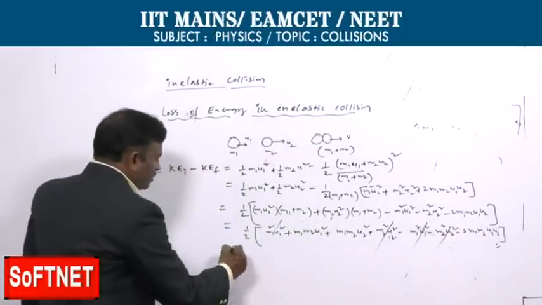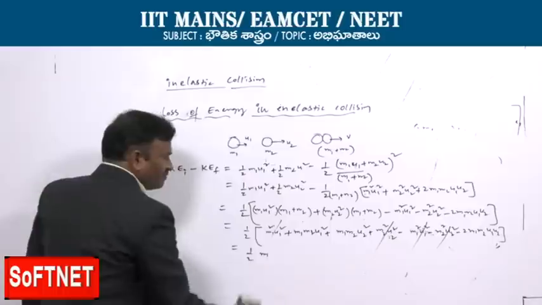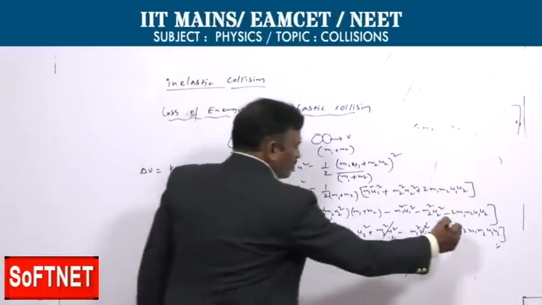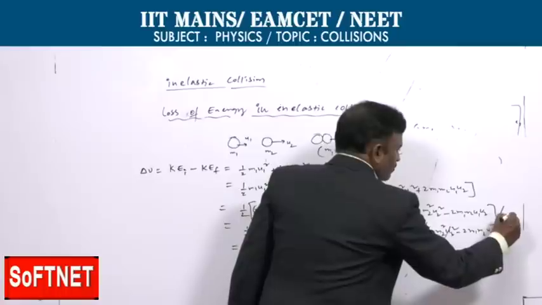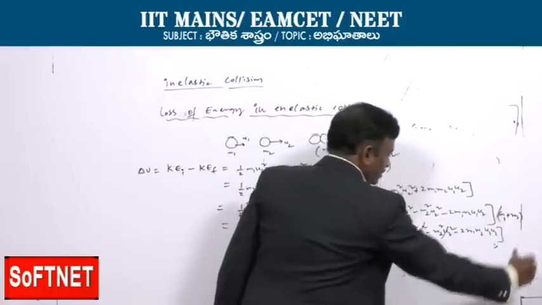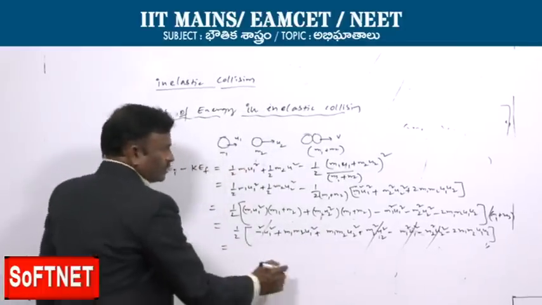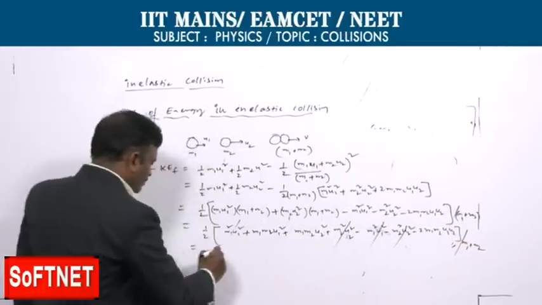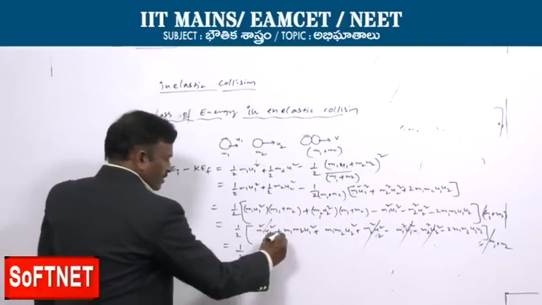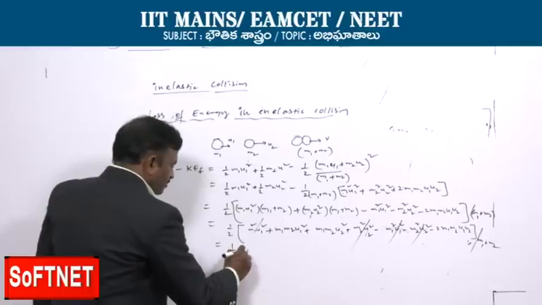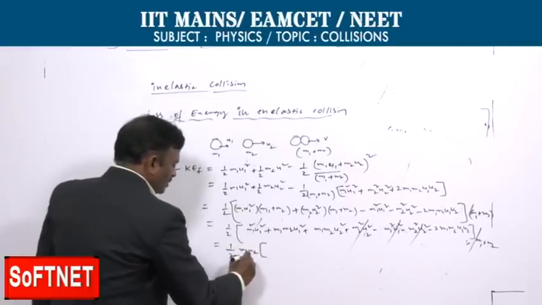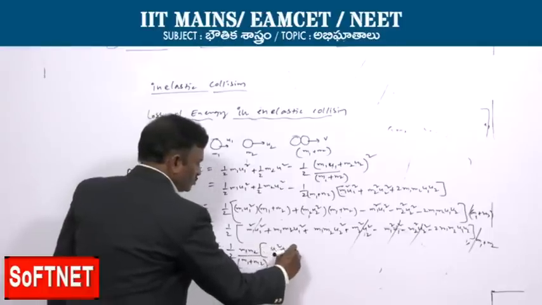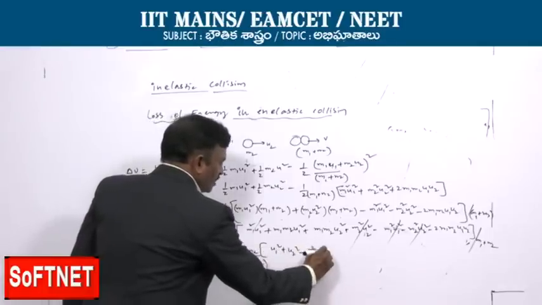So we can take common half into (m1 m2) by (m1 plus m2), since m1 plus m2 is there in the denominator overall. I am taking m1 m2 common in each term, and the denominator m1 plus m2 I am writing here. The rest of the parameters are u1 square plus u2 square minus 2 u1 u2.